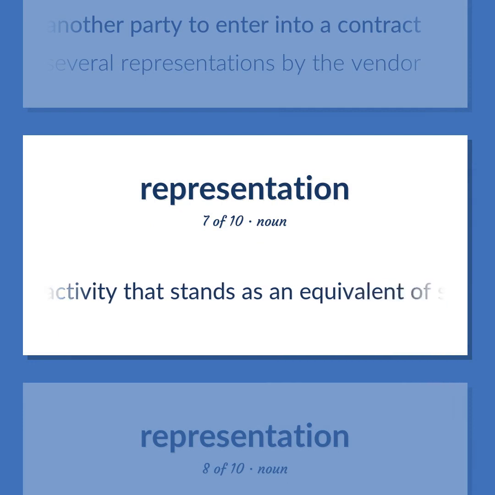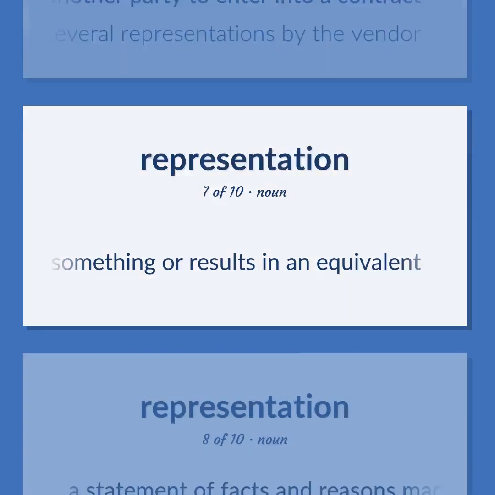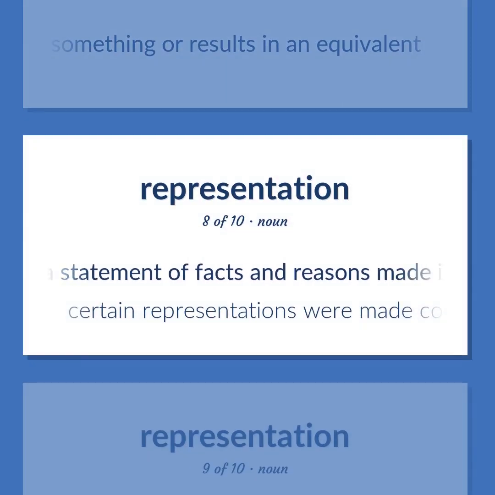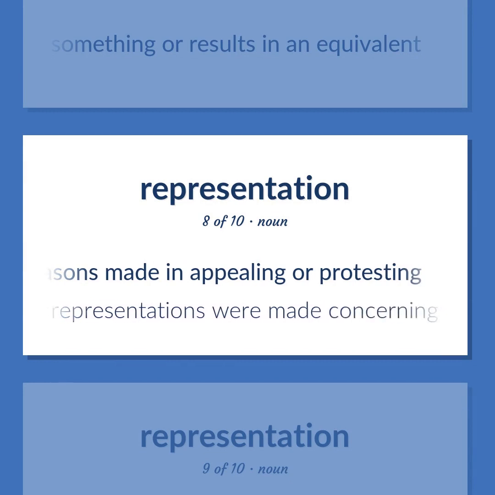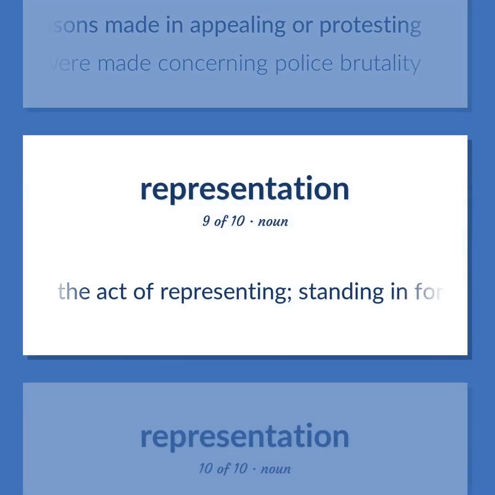An activity that stands as an equivalent of something or results in an equivalent. A statement of facts and reasons made in appealing or protesting. Certain representations were made concerning police brutality. The act of representing, standing in for someone or some group and speaking with authority in their behalf.